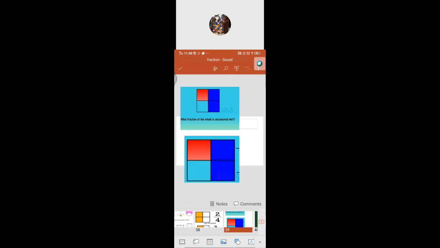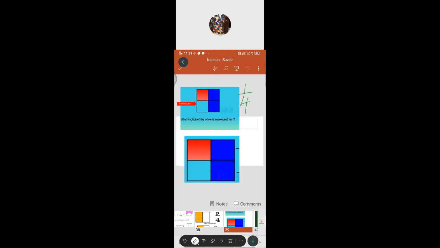If you see this one, which fraction of the whole is the uncolored part here? The uncolored part is 1/4, because the rest is blue and red, the background is blue, but the inside square area is uncolored. So that is 1/4, a quarter.